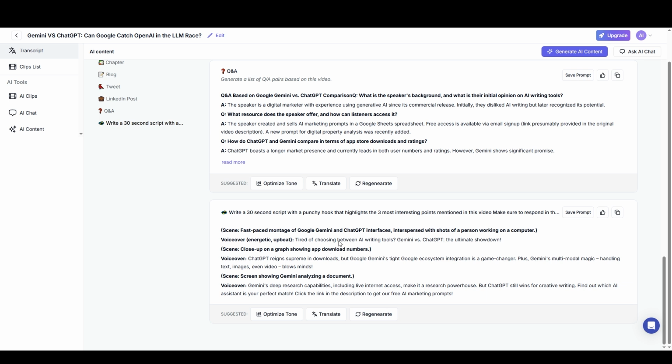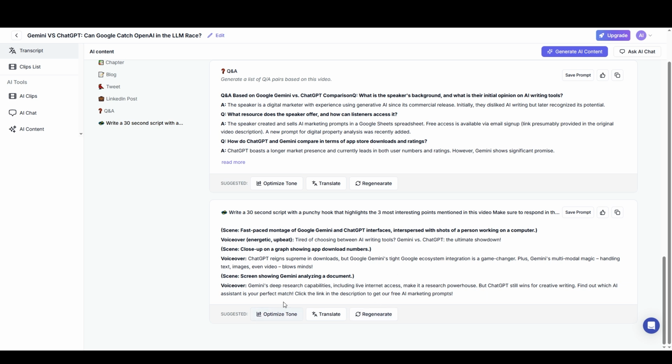So it says, tired of choosing between AI writing tools, Gemini versus ChatGPT, the ultimate showdown. And it's a pretty decent little script. Obviously, I can improve this with another AI writer if I want, or I could regenerate it. Or I can regenerate it right here.